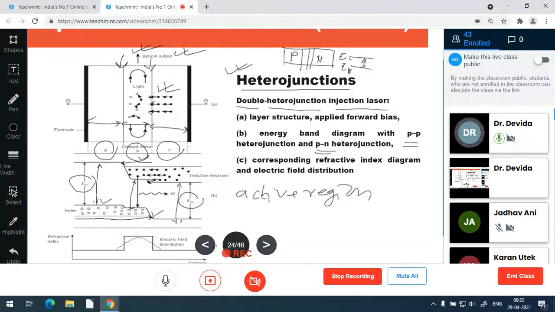An active region is sandwiched between one side p and one side n. An active region is very small, in microns. Of course this structure is in microns. An active region is less wide than the other two regions, the p region and n region, and as the width of the active region is very small, the optical output given by the device is a very pencil-like beam. The beam is very sharp, a pencil-like beam.